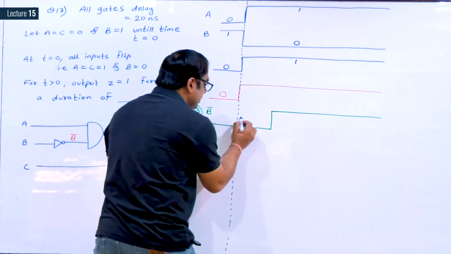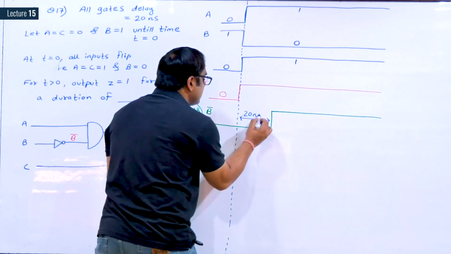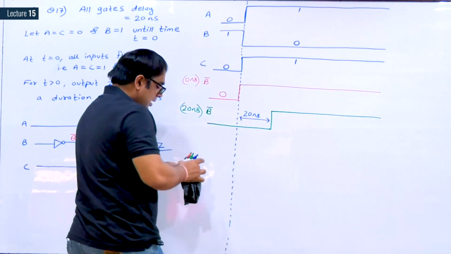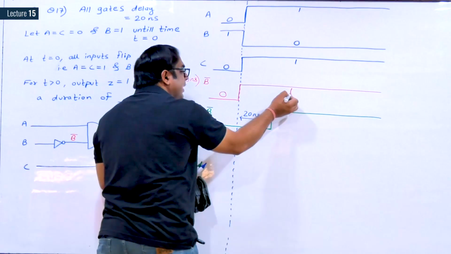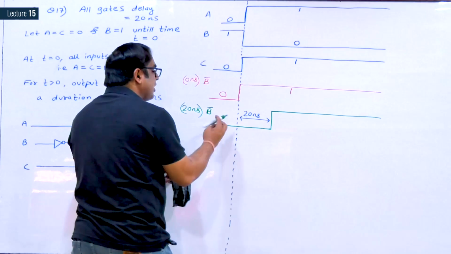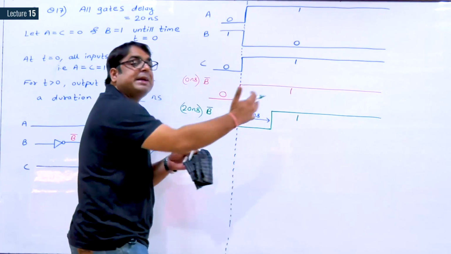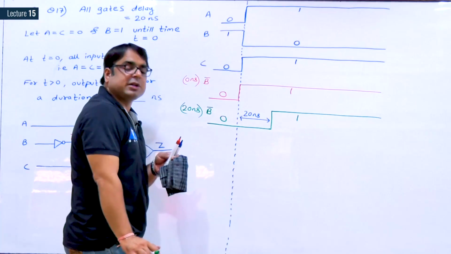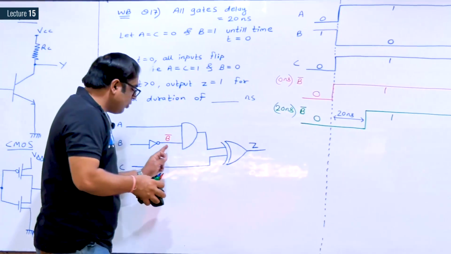So this duration is 20 nanosecond. There was a transition in B complement from 0 to 1. We have a same transition from 0 to 1, but that transition will occur at 20 nanosecond.